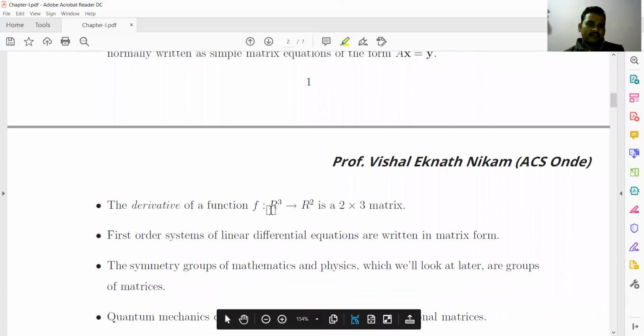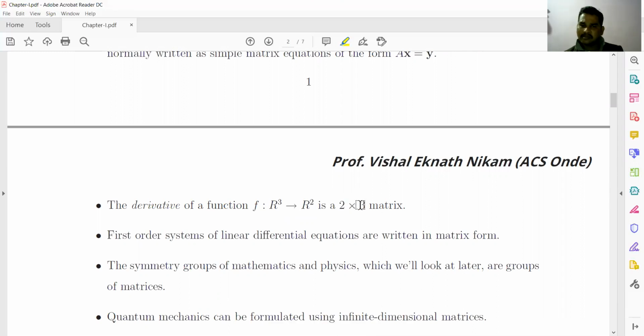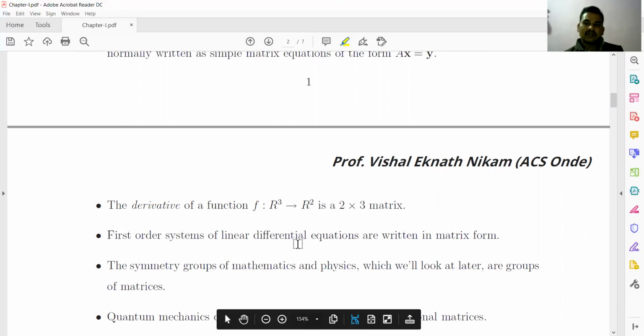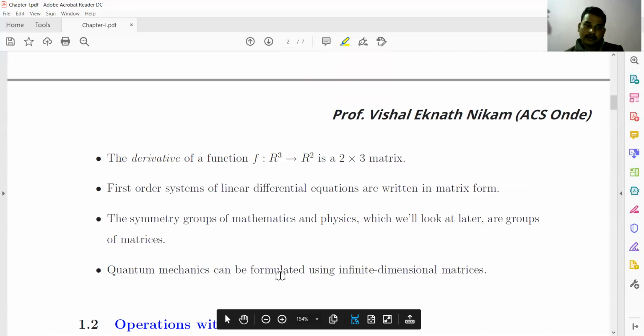Like the derivative function defined from R3 to R2 is again a 2 by 3 matrix, nilpotent matrix. First order systems of linear differential equations can be written in matrix form. The symmetric groups of matrices in mathematics and physics, which we will look at later, are groups of matrices.